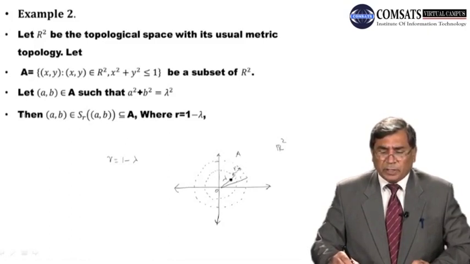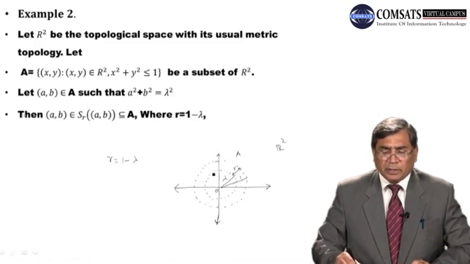If we take this point, anywhere, the point (a, b), and make it a center, and take an open sphere of radius r, this is an open sphere S with radius r and center at the point (a, b).